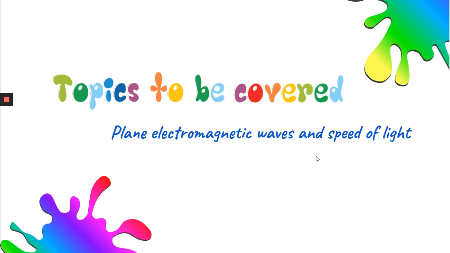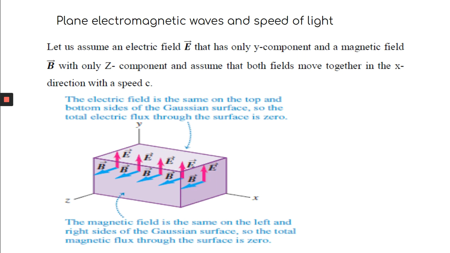Now let us discuss how a plane electromagnetic wave satisfies all of Maxwell's electromagnetic equations. Here, plane electromagnetic wave means we'll consider the electric field is only along a particular direction and the magnetic field is only along a particular direction, and obviously the direction of propagation is perpendicular to both. This is your plane electromagnetic wave. So here we'll discuss plane electromagnetic wave and speed of light.